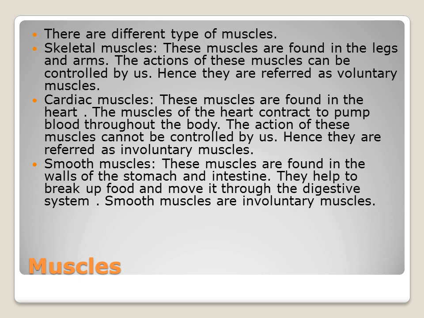So first, skeletal muscles. These muscles we can see mainly in the legs and the arms. Cardiac muscles are mainly in the heart. Smooth muscles are in the walls of the stomach and intestine. Skeletal muscles are voluntary muscles. Cardiac and smooth muscles are involuntary muscles.